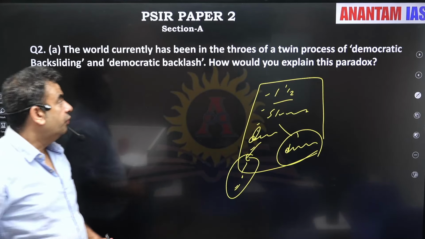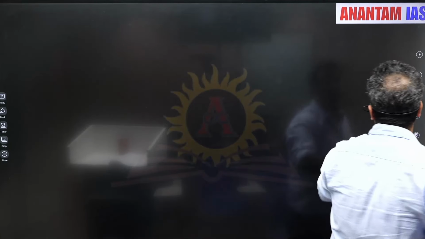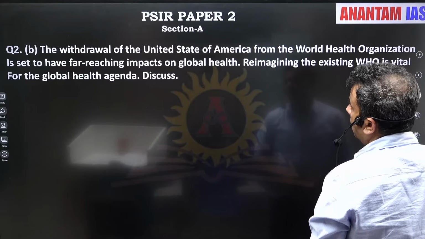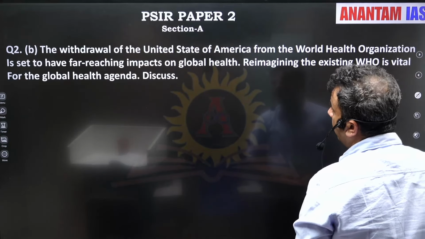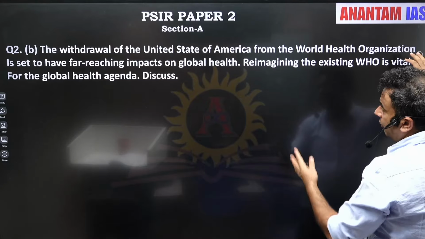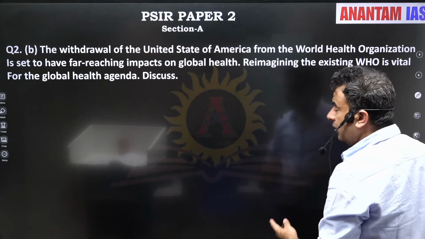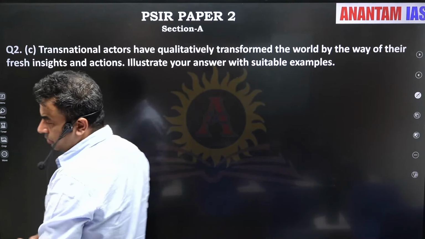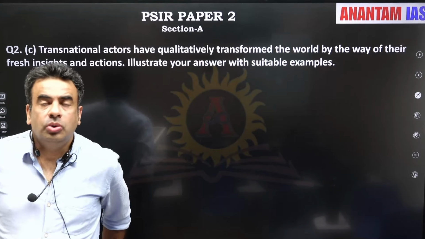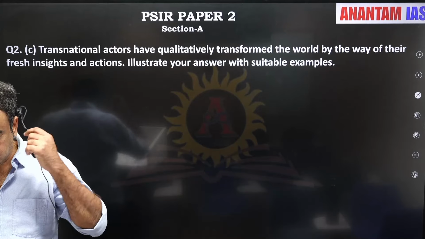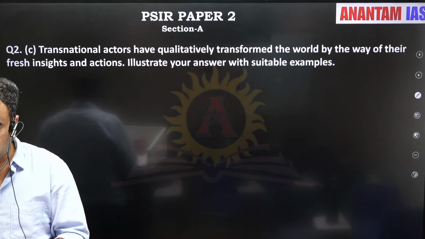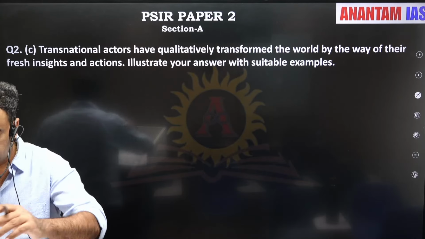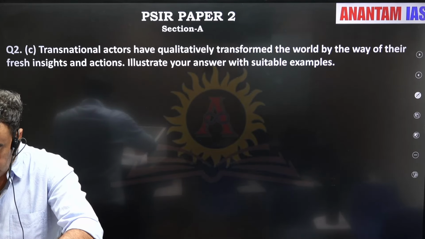The next question was on expected lines and was a very direct, straightforward question: the US withdrawal from WHO and why WHO is still vital for the global health agenda. It was on the very expected line that UPSC could ask. So, the relevance and importance of WHO. A straightforward, direct question. The next question is: transnational actors have qualitatively transformed the world by way of their fresh insights and actions. Illustrate your answer with examples.